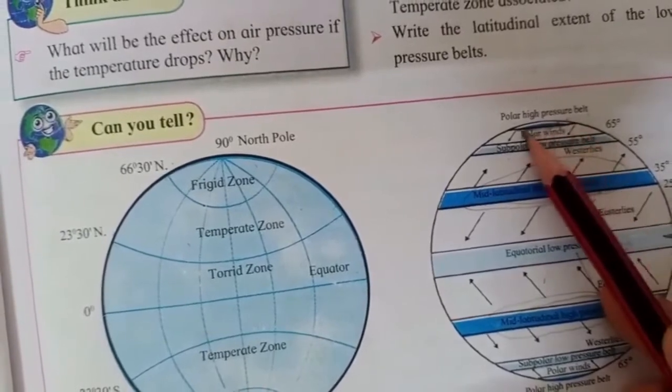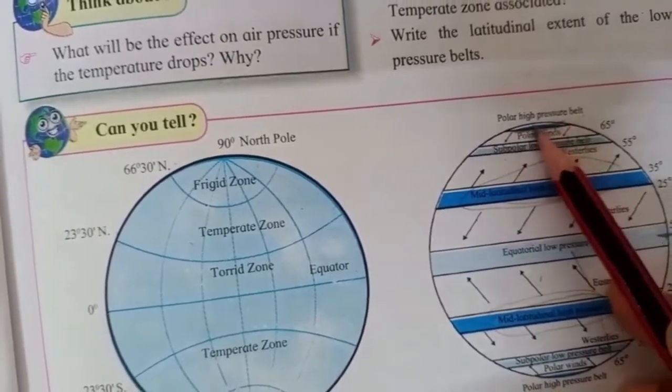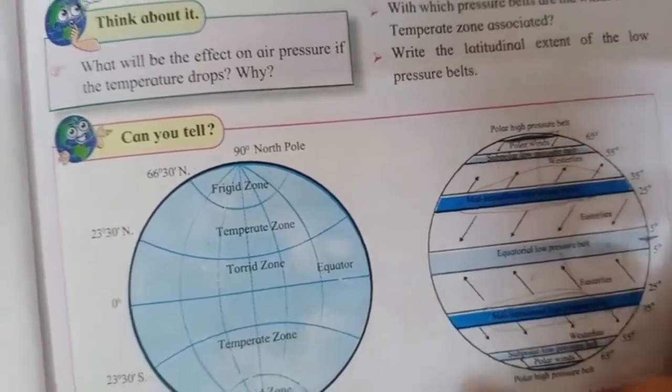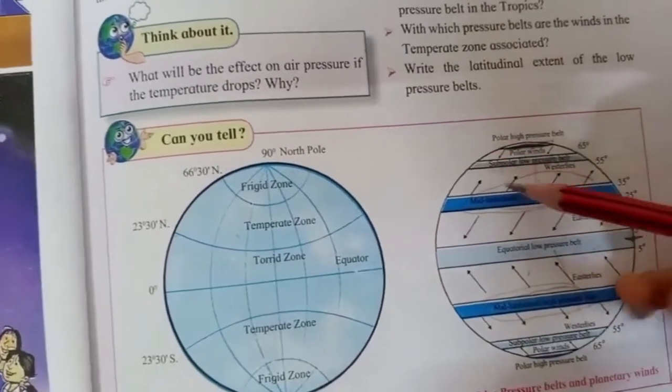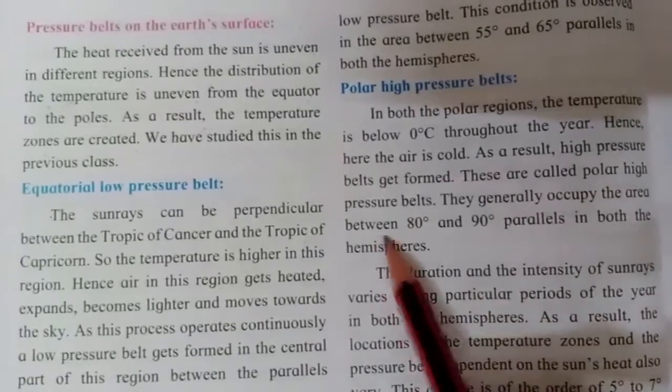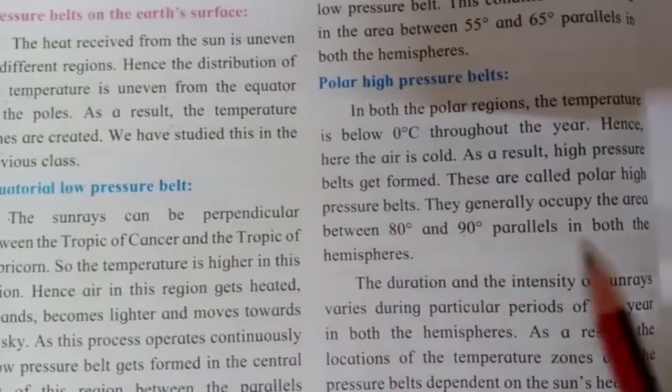This is very cold and here the pressure is very high because the climate is very cold in both the hemispheres, in the North Pole and the South Pole.